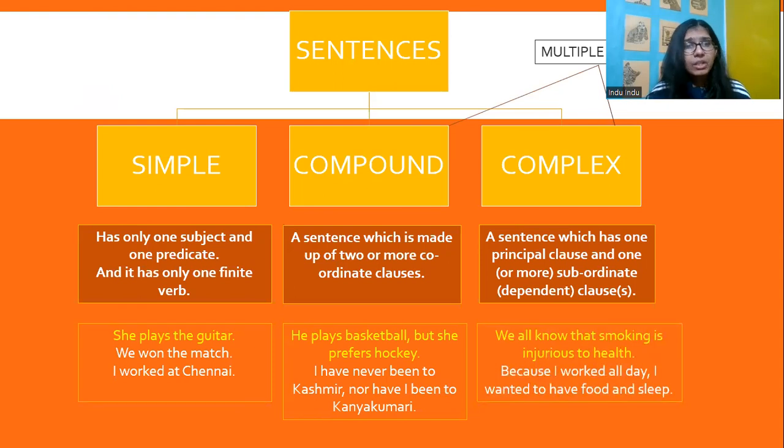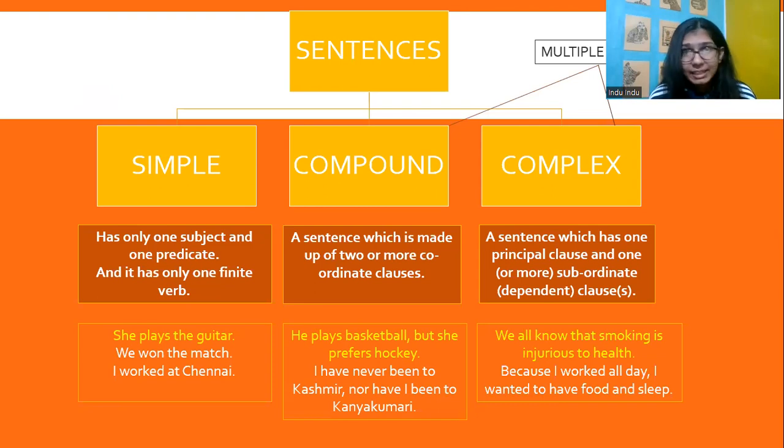So for example, she plays the guitar. So obviously one subject, she; plays the guitar is the predicate. We won the match. We is the subject, won the match is the predicate. I worked at Chennai. I am the subject, worked at Chennai is the predicate, right?